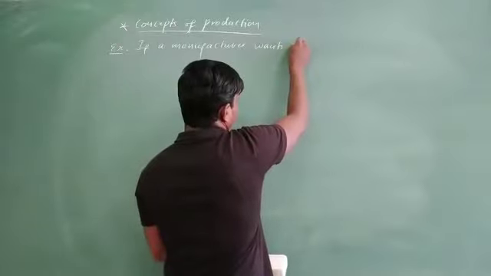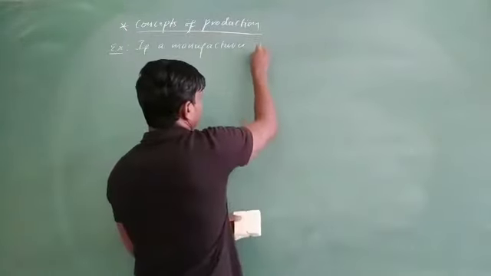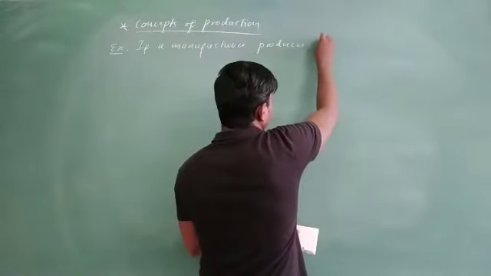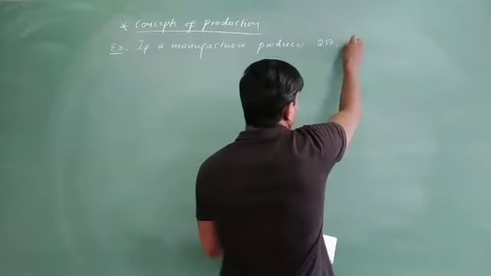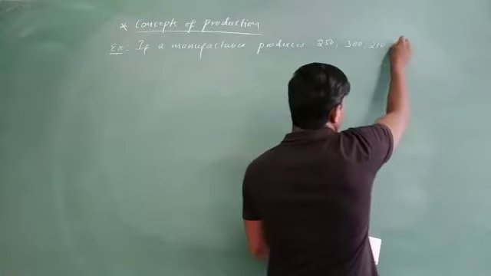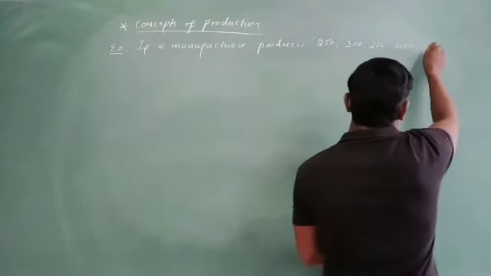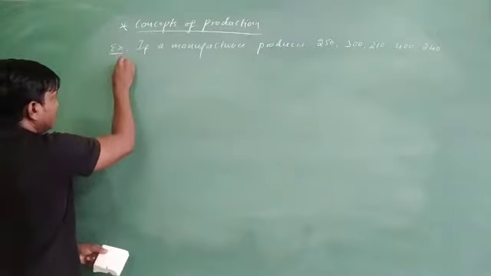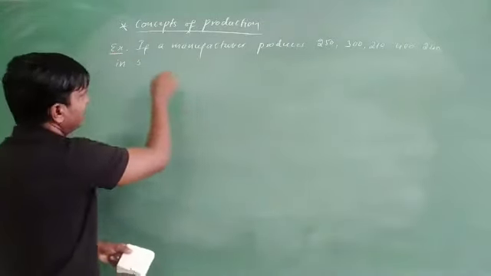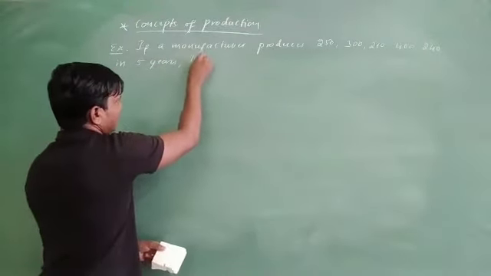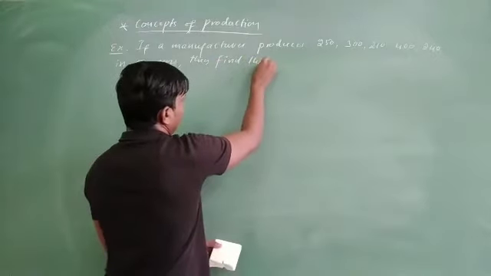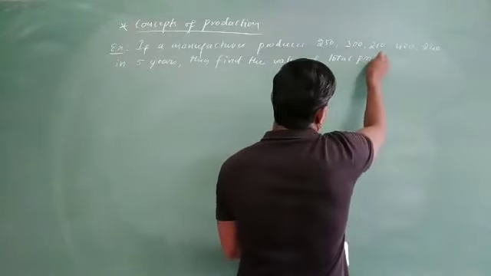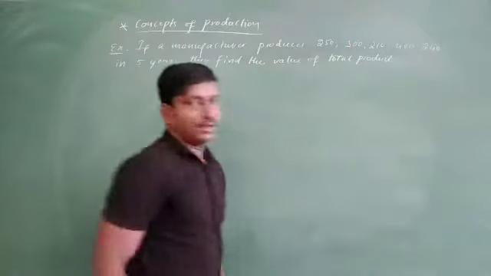If a manufacturer produces 250, 300, 210, 400, 240 in 5 years, then find the value of total production, or total product.